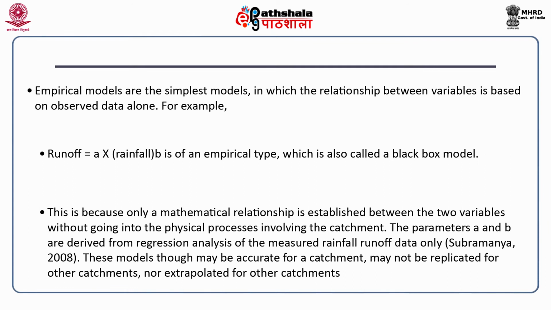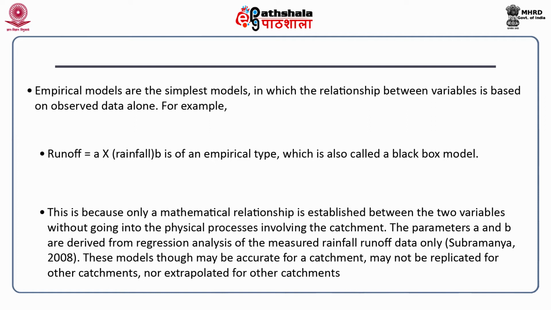So, the simple empirical models that we have are based on certain relationships like the rainfall and runoff model. What we really do in this case of an empirical model is the runoff is a constant times the rainfall. This rainfall of course could be raised to a power, or it could simply be in the form of A plus B times the rainfall. And then we establish the correlation between the rainfall and runoff in that catchment, and with the help of that we have a prediction equation, and thus we have a prediction model.